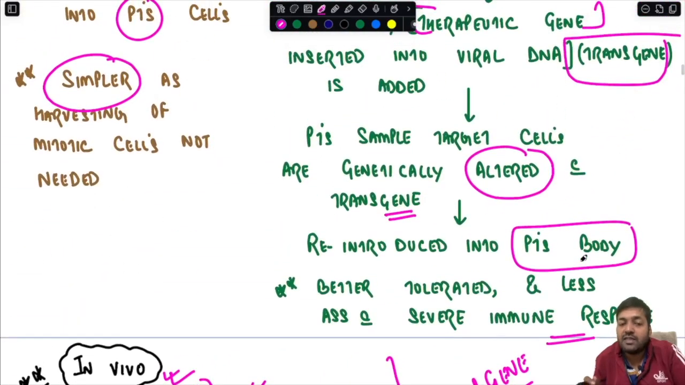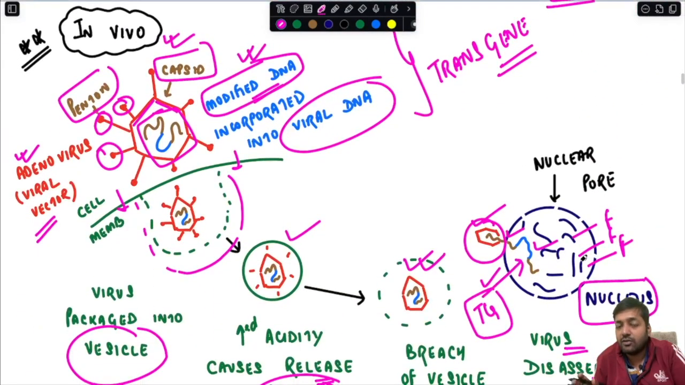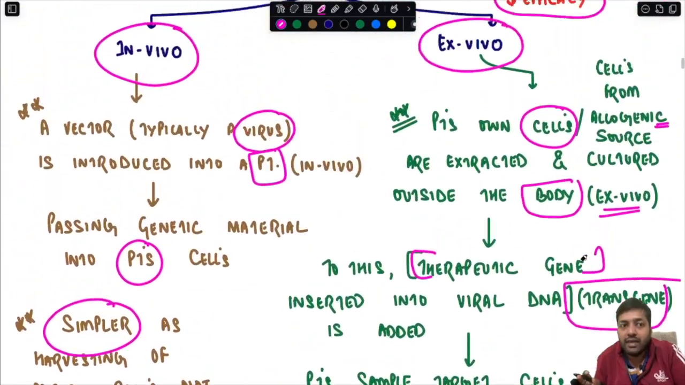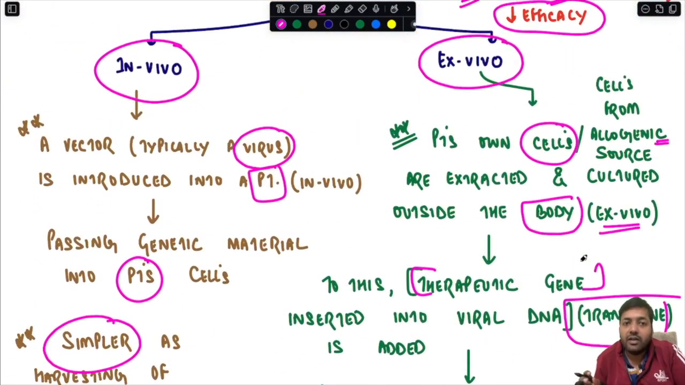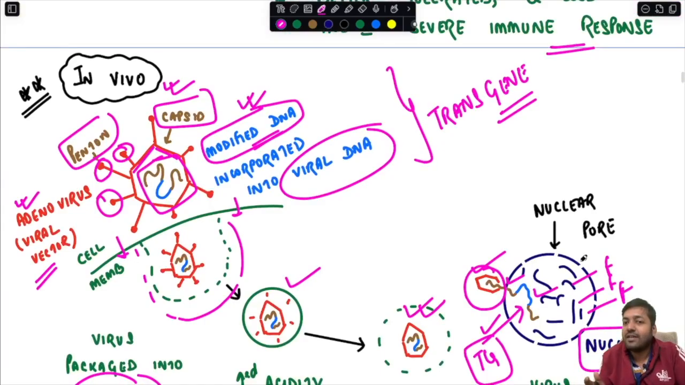And the in vivo process, as I told you, is far more simple, as harvesting of mitotic cells is not required over here. So this is the in vivo process of gene therapy, wherein a vector, typically a virus containing the transgene or therapeutic gene, is introduced inside the patient's body or the patient's cell. Everything takes place inside the patient's body.